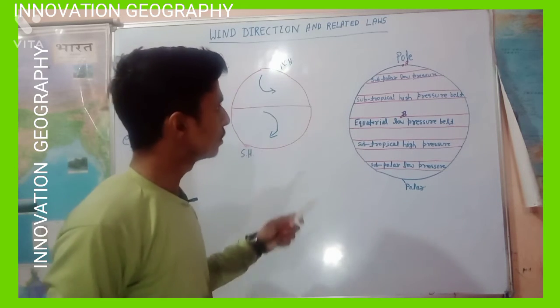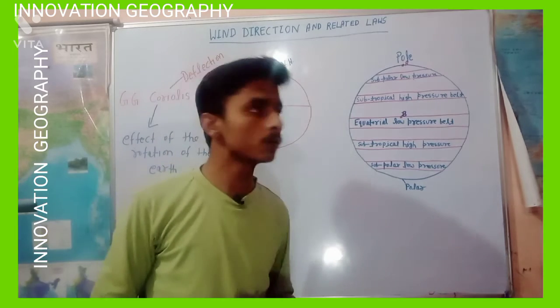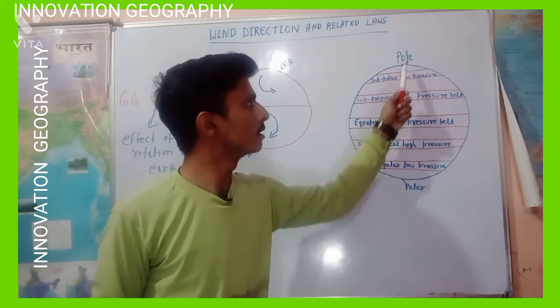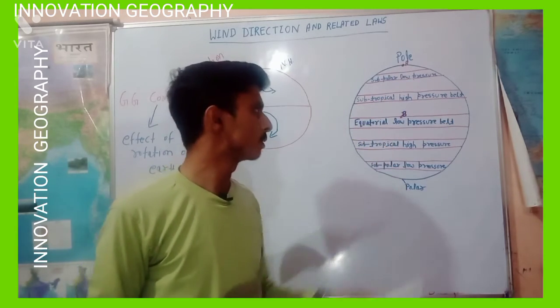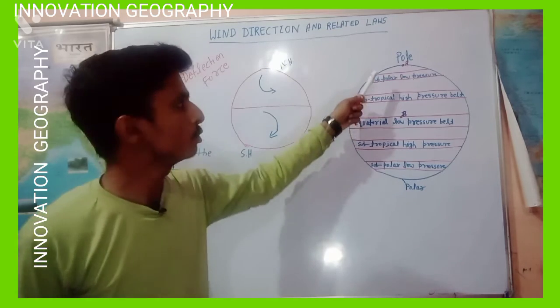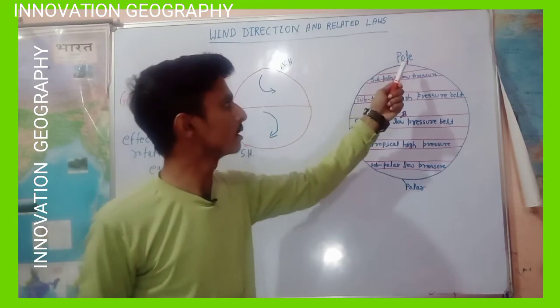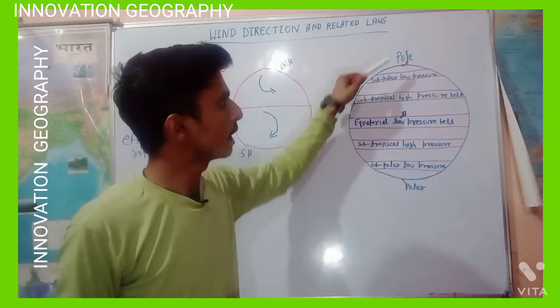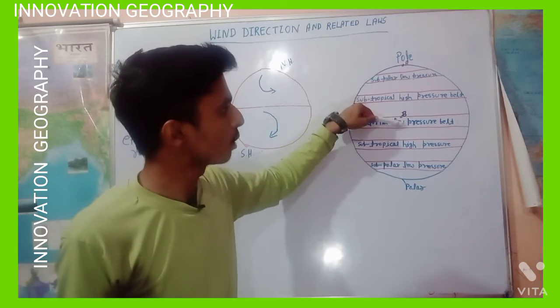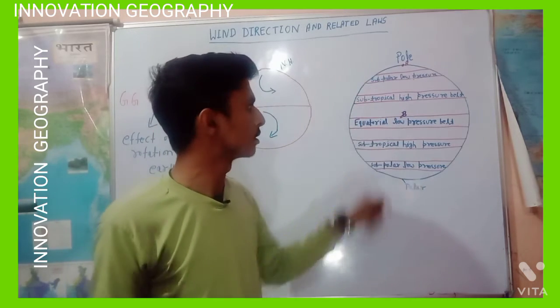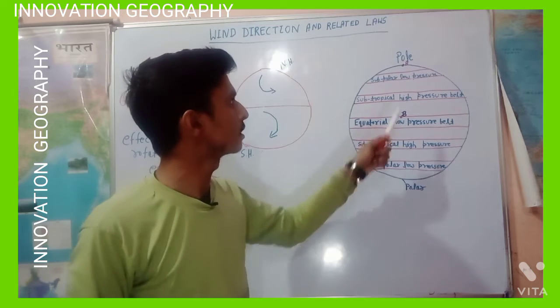Let's know with an example. Suppose that you stand at the pole, point A, and you want to throw a ball at point B, which is at the equator.